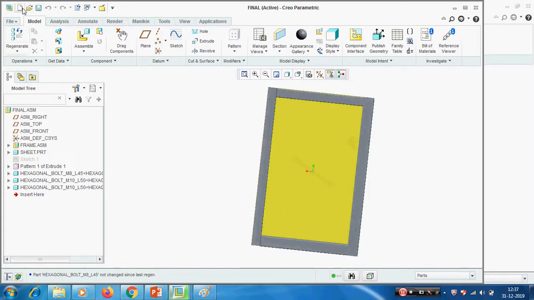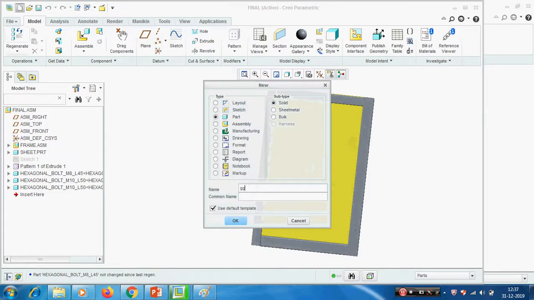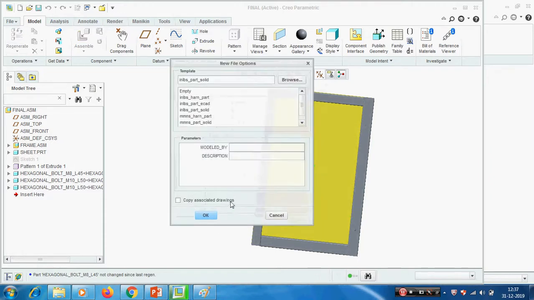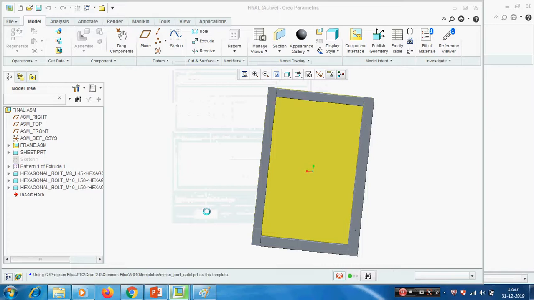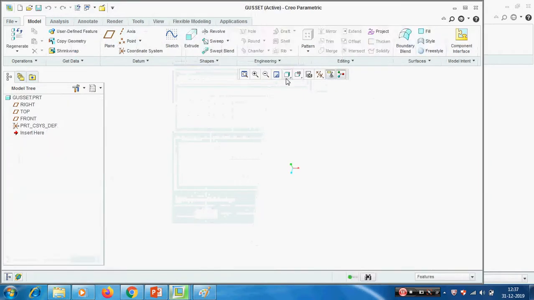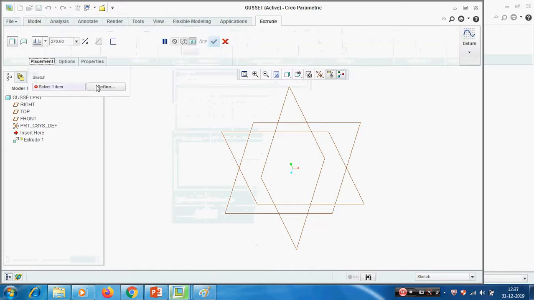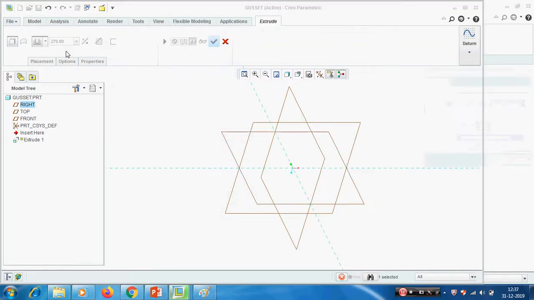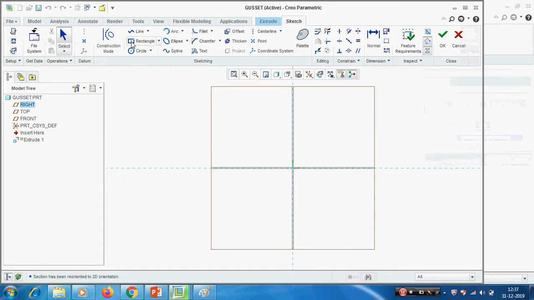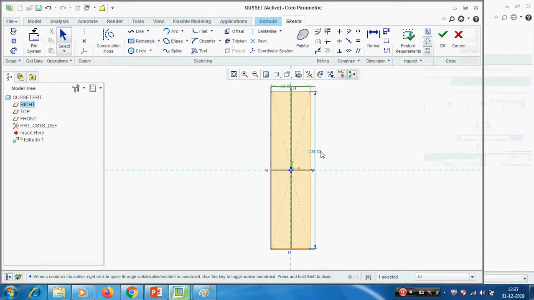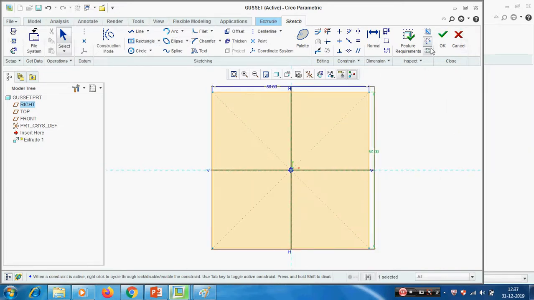See, I am creating one block. Two inch by 2 inch we will take. 50 by 50. With 20 mm thick.